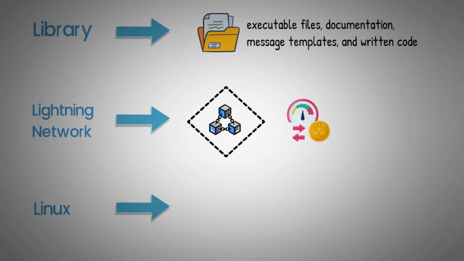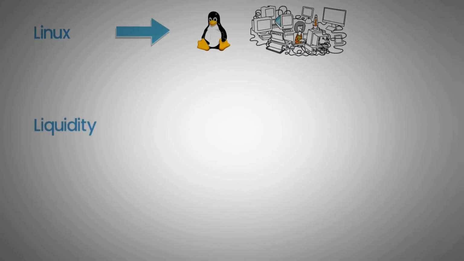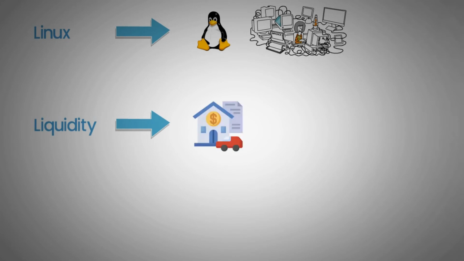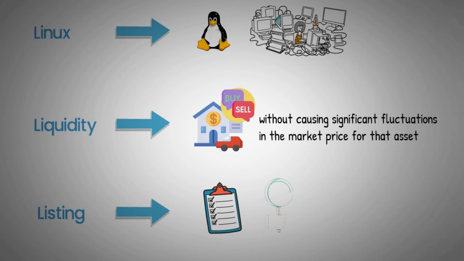Linux: a popular open-source operating system created in 1991 by Linus Torvalds. It's used in a wide range of devices around the world. Liquidity: the ability to sell or buy any given asset without causing significant fluctuations in the market price for that asset. Listing: the addition of an asset to an exchange either as a request from the project team or as a decision made by the exchange.